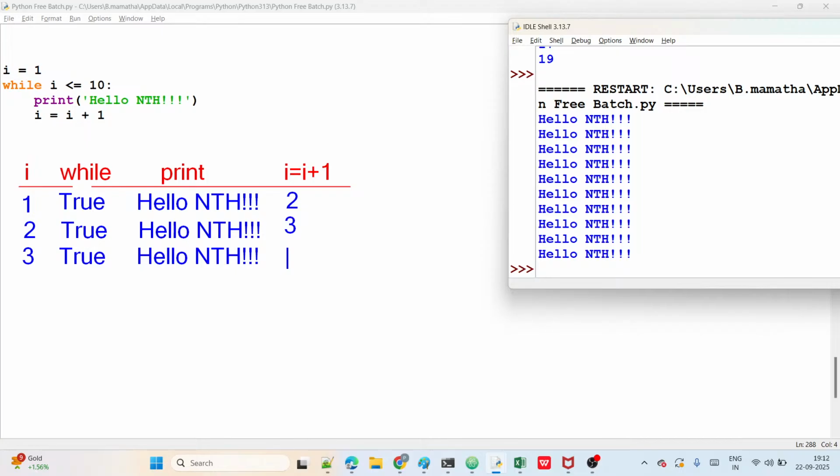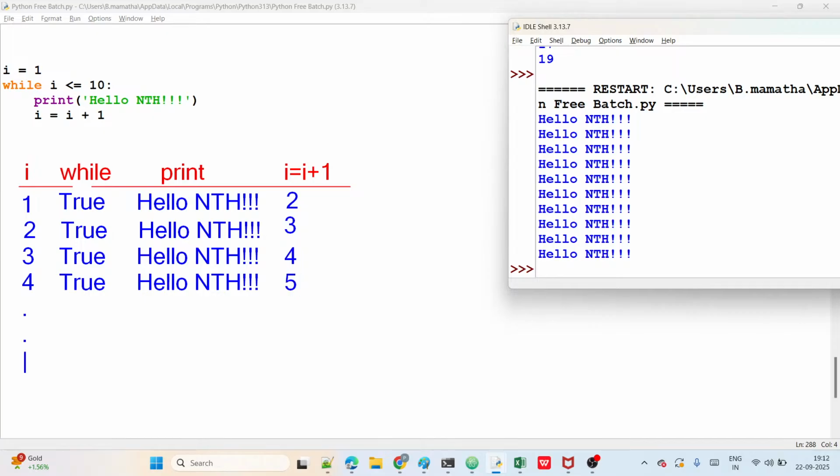I became what? 4. The next starts with 4 now. Condition true or false? The condition is true, and what is displayed here? Hello NTH is displayed. And then 4 plus 1 is 5. I value is what now? 5, guys. I value 5, and so on.